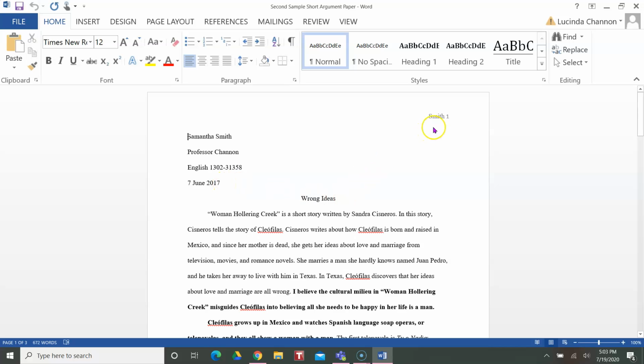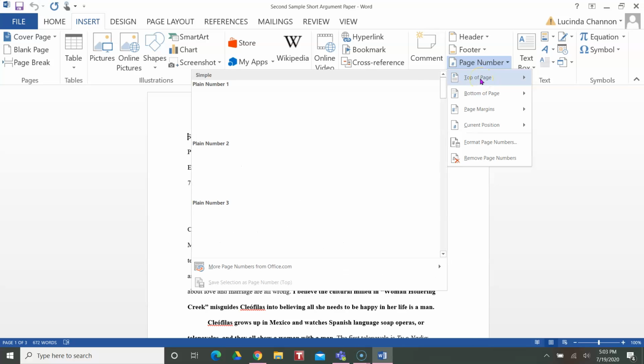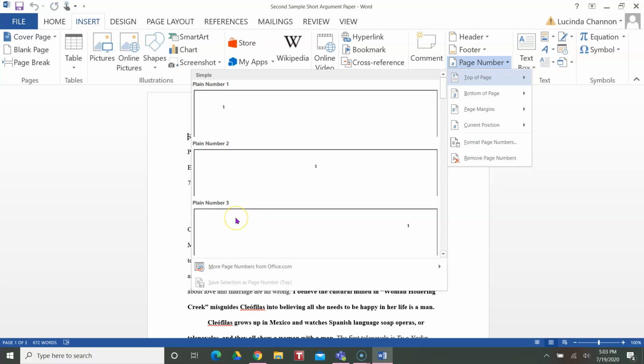You want to then insert the page number. I'll remind you how to do this because this is something that students have problems with. Again, it's page number, top of page, and then you would choose plain number 3. And when the number pops up, then you're going to type your last name and a space, and then it will have the information that you need.